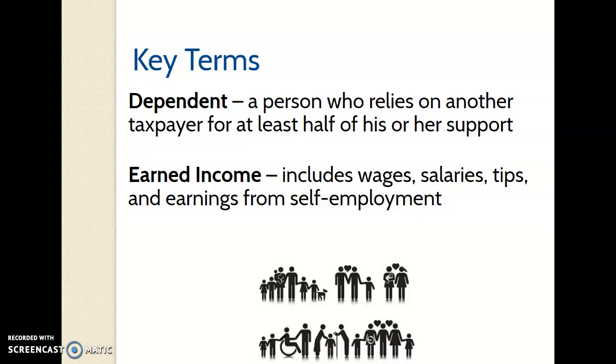Earned income is any money that you have made from working. That is wages or salary or tips that you earn or anything you've earned from self-employment. This does not include any interest you've earned in your accounts. That is reported separately.